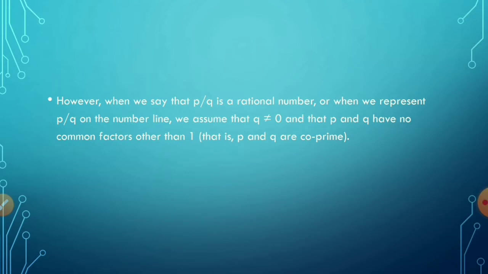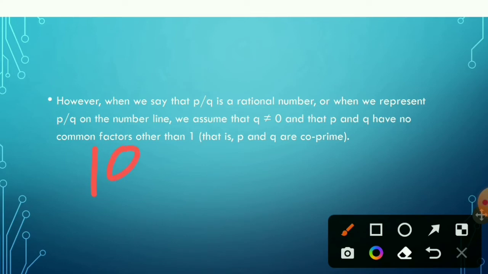For example, if you want to represent 10 by 20 on a number line, first of all, if you see a number like this that has a common factor other than 1, in this case 2, then we'll have to simplify it first.